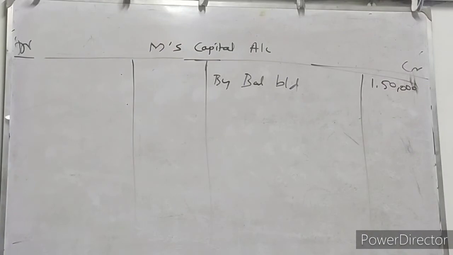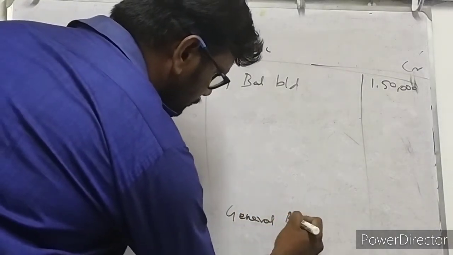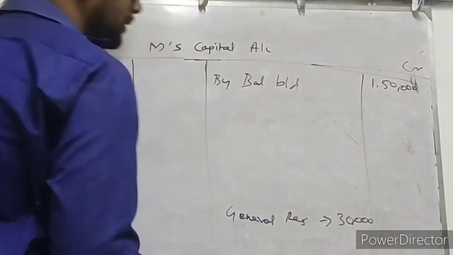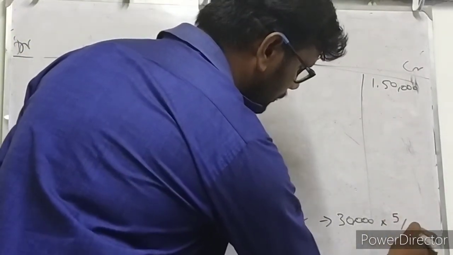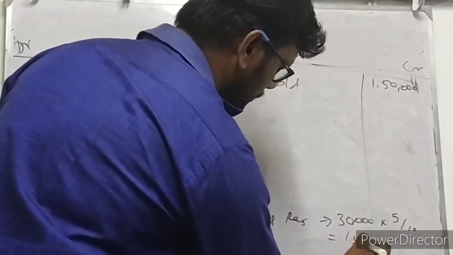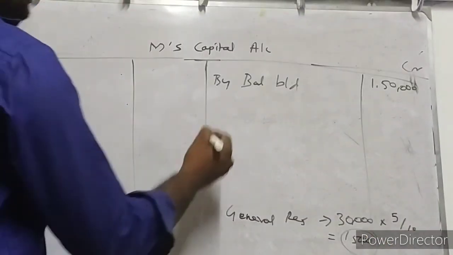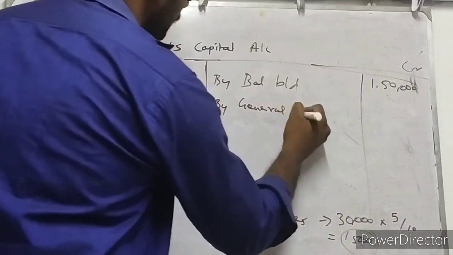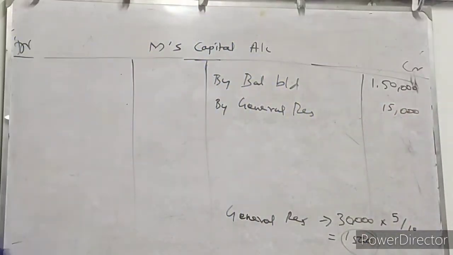And next, the balance sheet shows other information related to general reserve. General reserve is 30,000 rupees. So we are going to do a calculation over here. General reserve of rupees 30,000 is for the entire firm. In that, his share of profit is 5/10, isn't it? So 15,000 rupees. Easily we can calculate, anyway half of the amount. So 15,000 rupees is general reserve for partner M. By general reserve 15,000 rupees, isn't it?